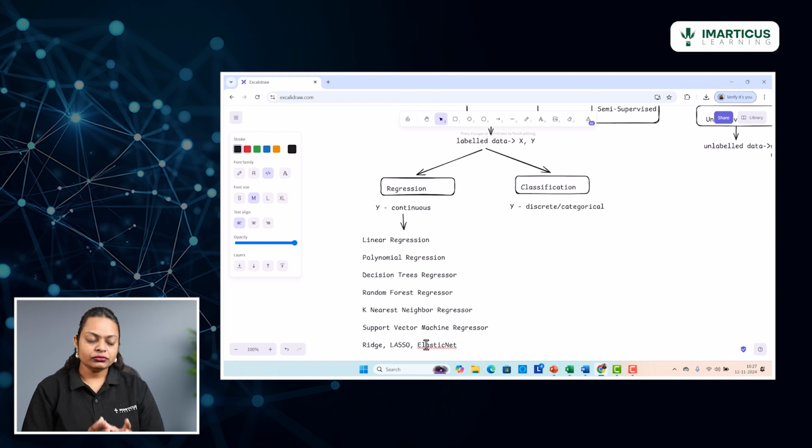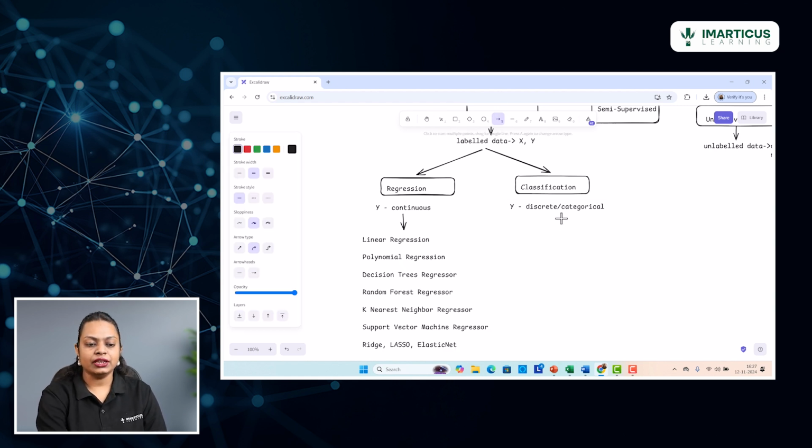Now, just like we have these algorithms listed under the regression category, we also have the algorithms that fall under the classification category. And this is where we spoke about the y variable being discrete in nature, or categorical in nature.